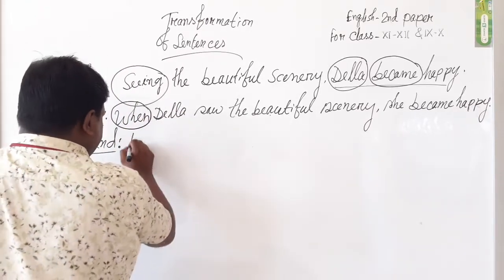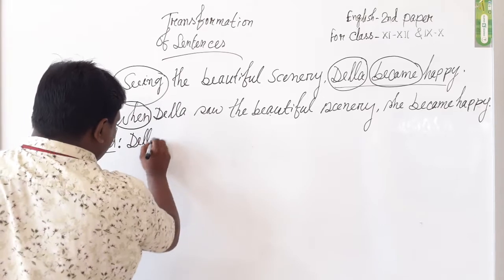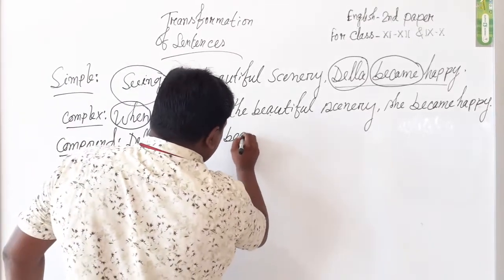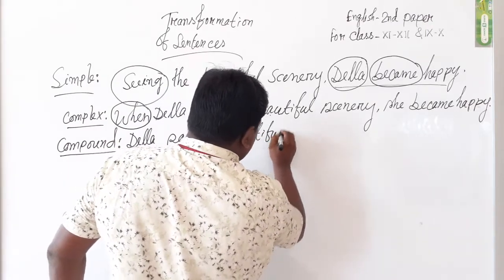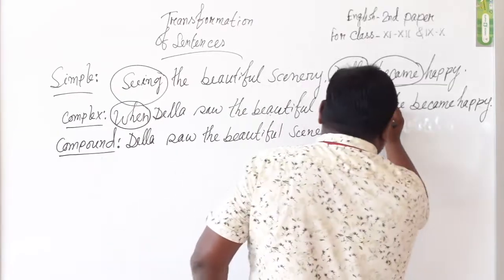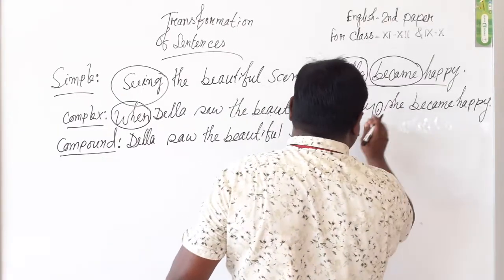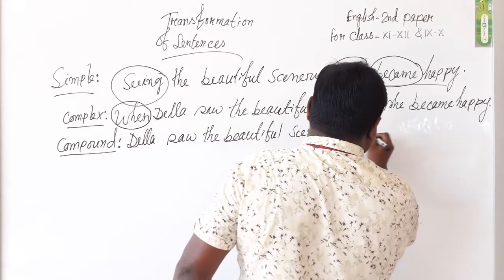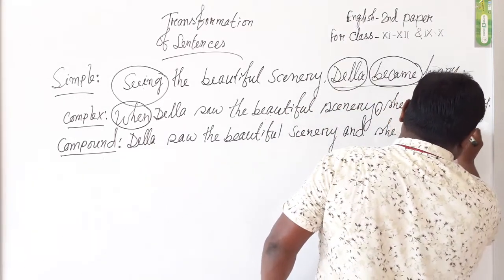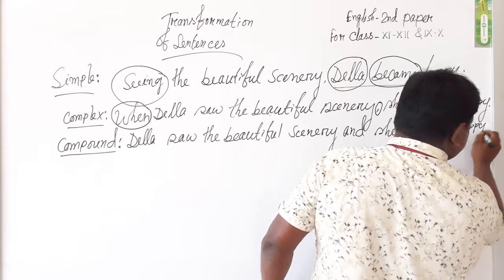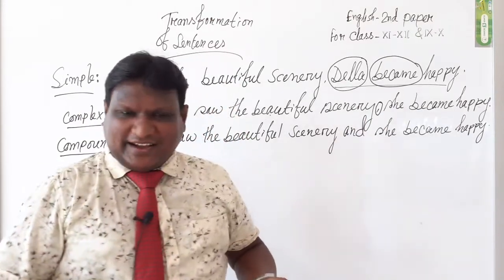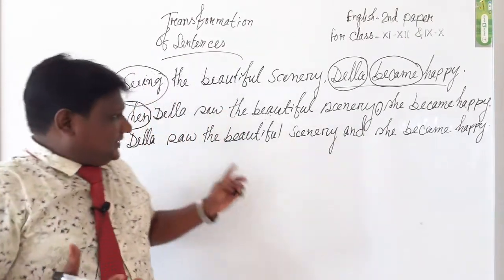We can say Della saw the beautiful scenery, and instead of a comma we use and: she became happy. Della saw the beautiful scenery and she became happy.